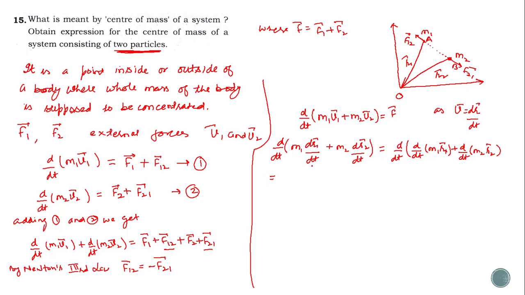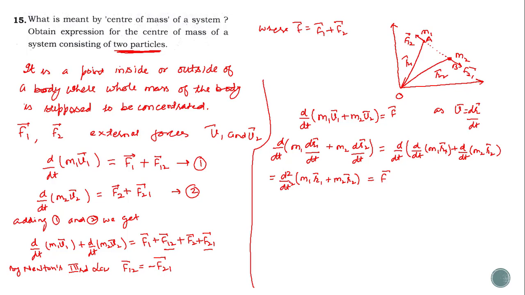This can be written like this, accumulating these d's, that is d2 by dt square of m1 r1 plus m2 r2, which is equal to F, where F is the force acting on these particles.